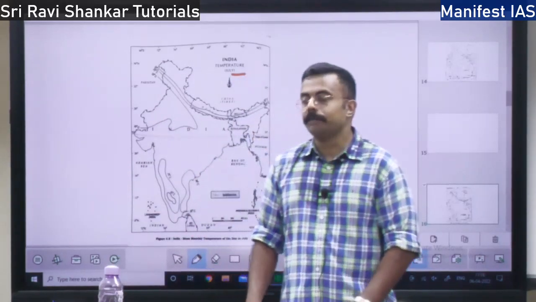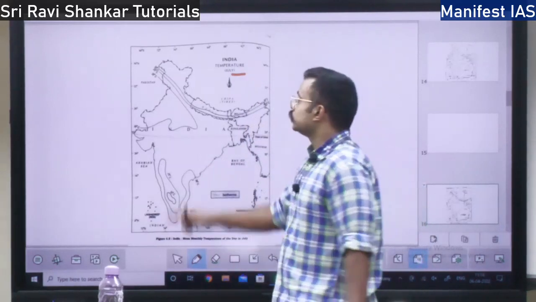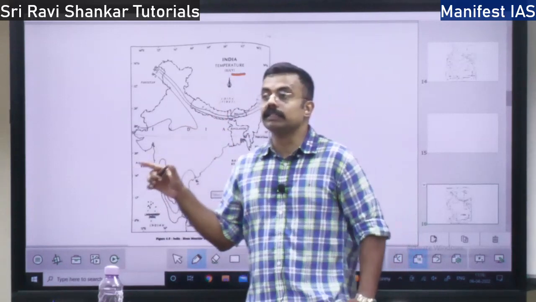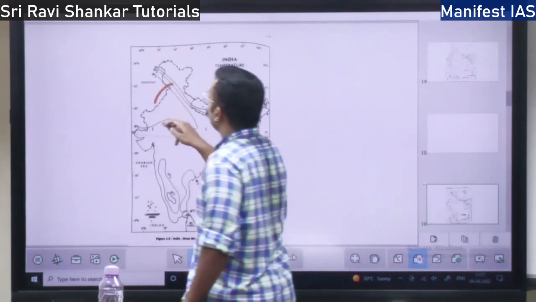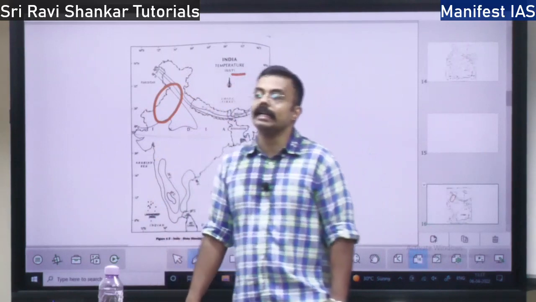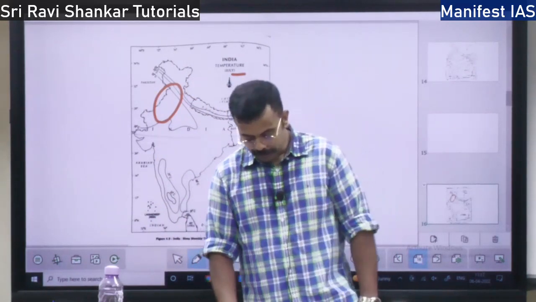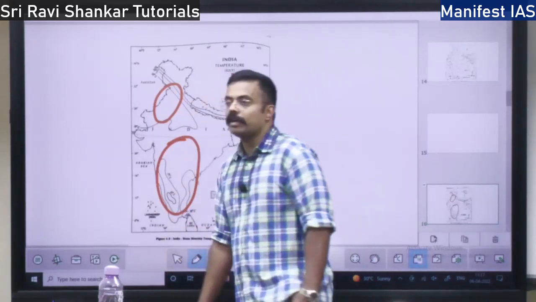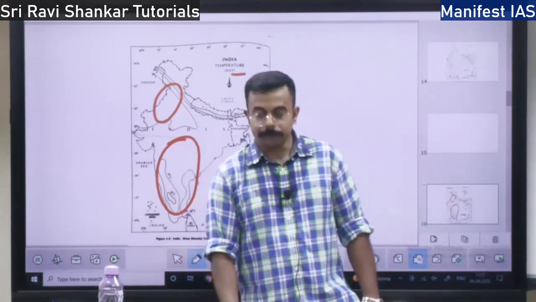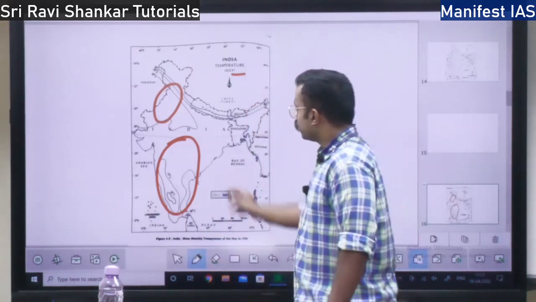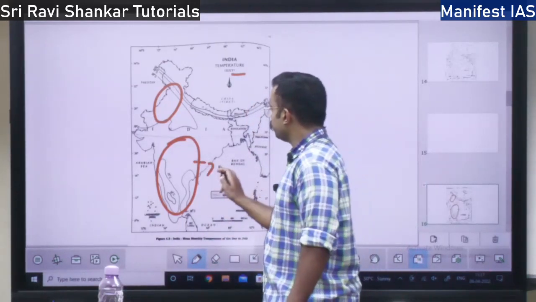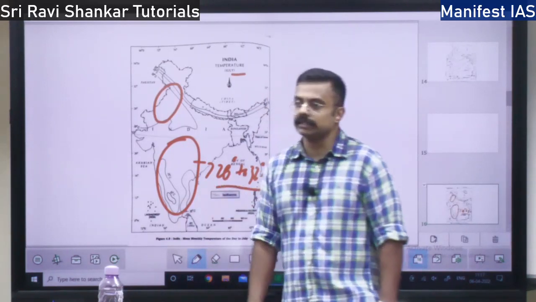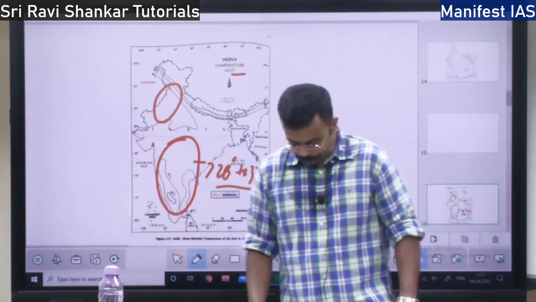You will find temperature up to 40 degrees Celsius in North India, and in northwestern India up to 48 degrees Celsius. But in the southern peninsula you will have very mild temperature because of the moderating effect, around 26 to 32 degrees Celsius, right?